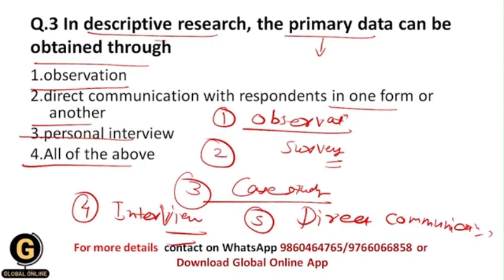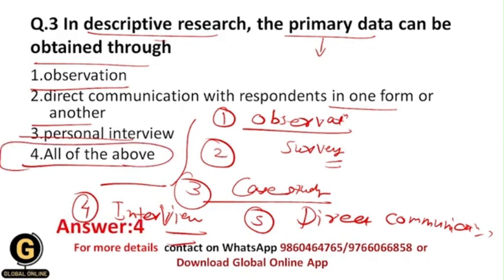So from these 5 data collection methods, we can understand the correct answer to this question should be 4, that is all of the above, because observation, direct communication and personal interview are all data collection methods, and we can use all of these to collect the primary data in descriptive research.